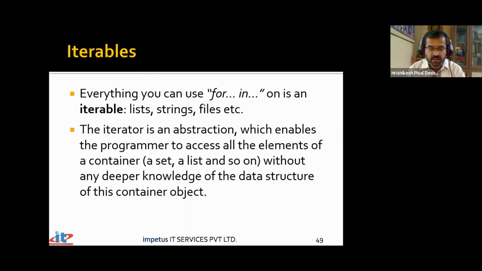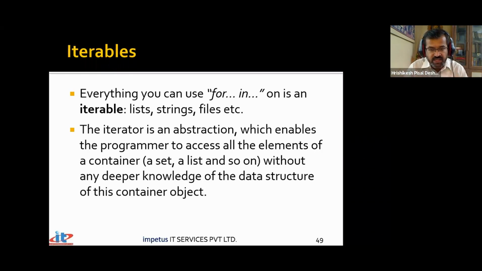It would be quite scary if you were asked to understand the underlying data structure which organizes this data in memory. Instead, what is more important for us is to store the data into that container and retrieve those values from it. So storing, retrieving and searching are the very important operations. For a Python developer who is not concerned about how things are happening, these iterables are a boon. Without knowing how the data is stored inside that data structure, it gives you an opportunity to iterate through it. Iterate means visit every part of that container.